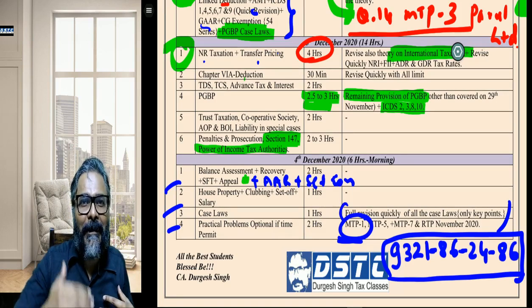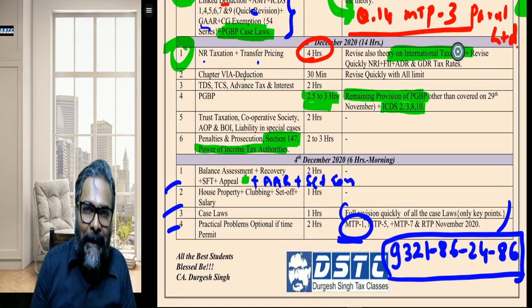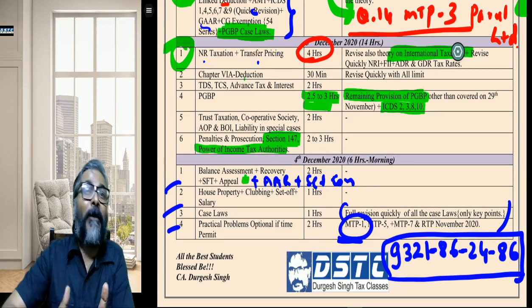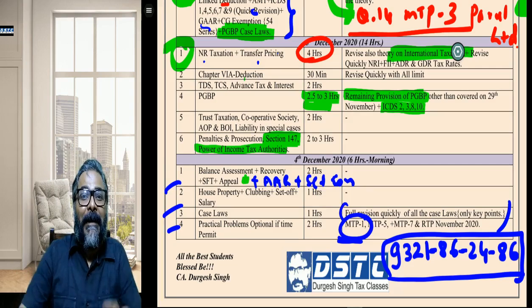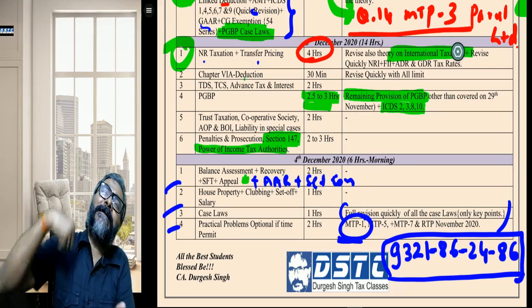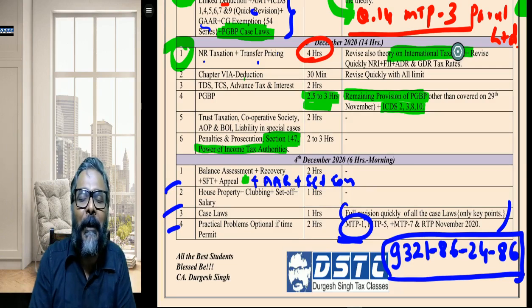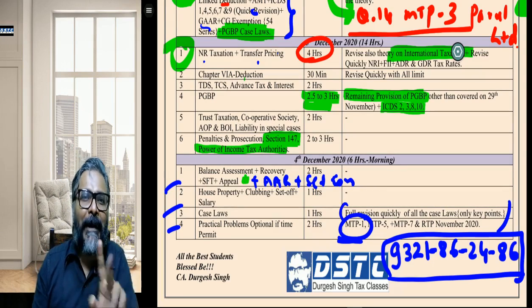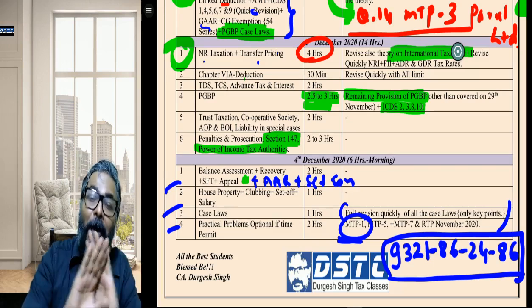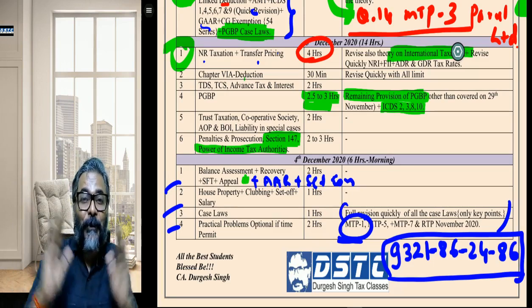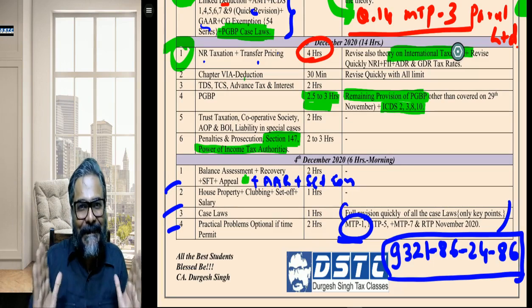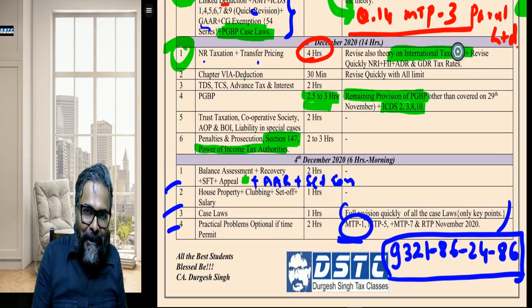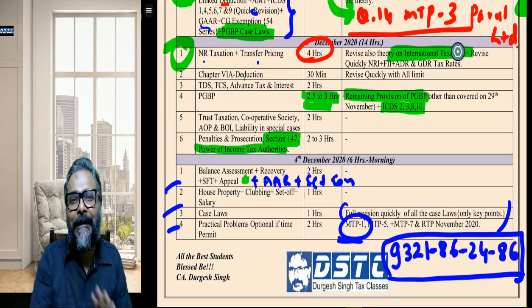I gave my examination after that 2.5 months of study leave. Maybe after a lot of extensions, you have reached up till here. Even if ICAI says now the examination we are going to conduct directly in November 2021, the same time next year, you will have the same anxiety. And how much is enough, nobody knows. You can only do your best in preparation, with the guidance and strategy, and that is it.